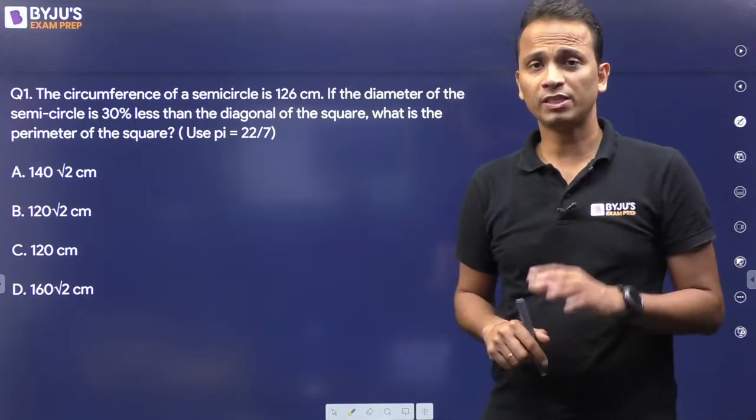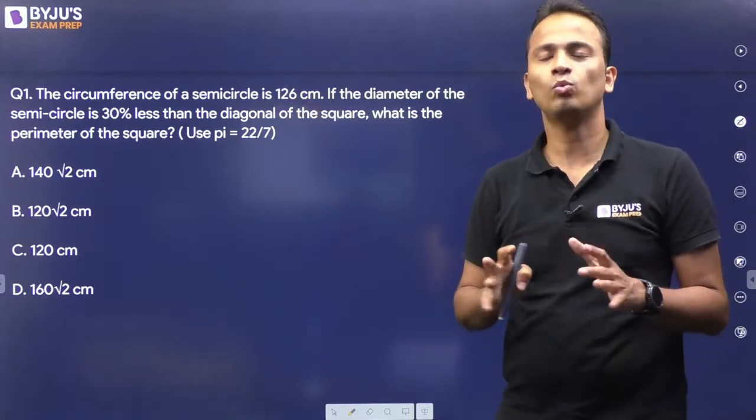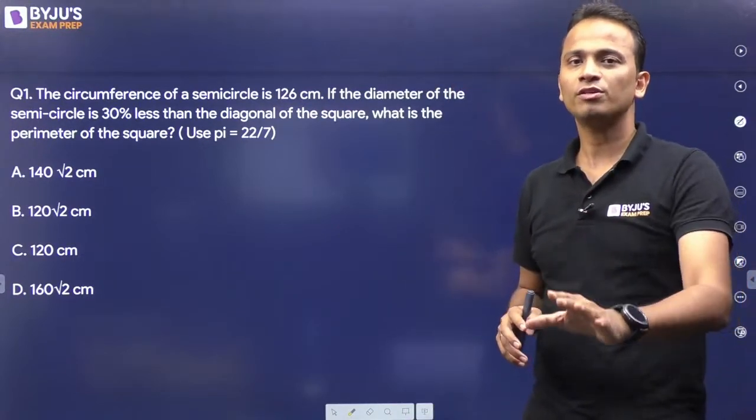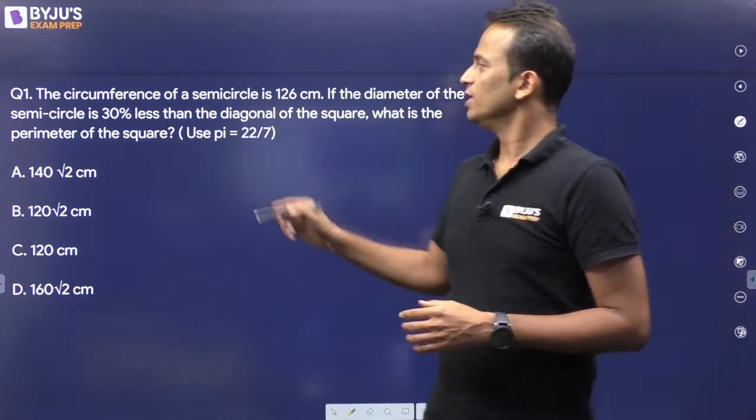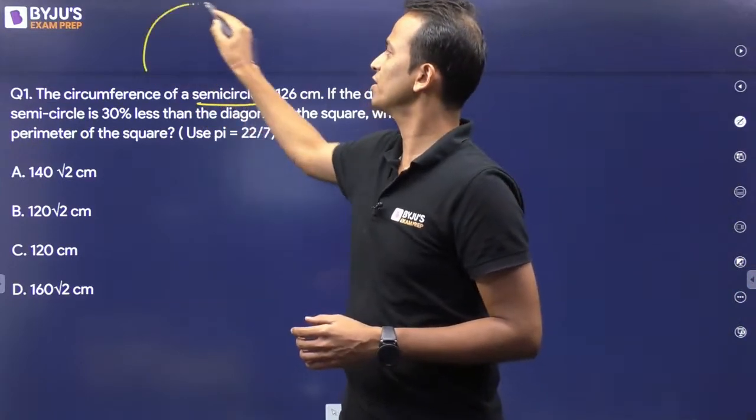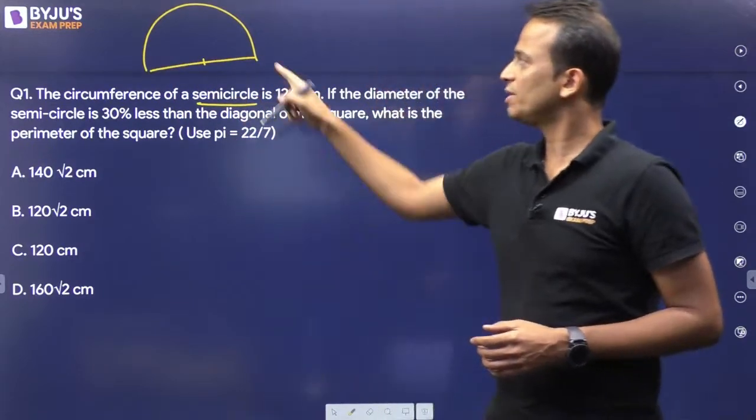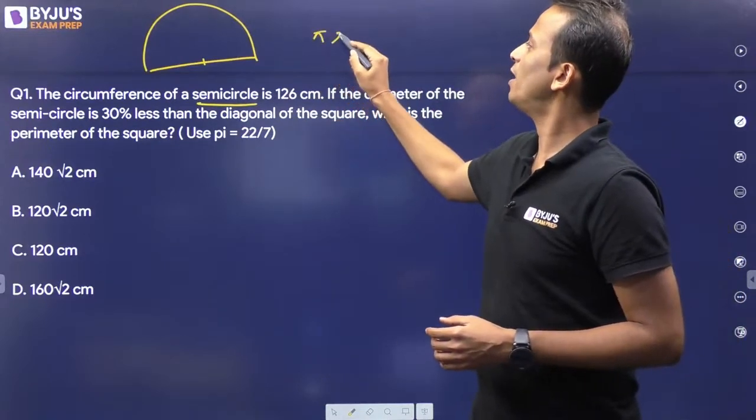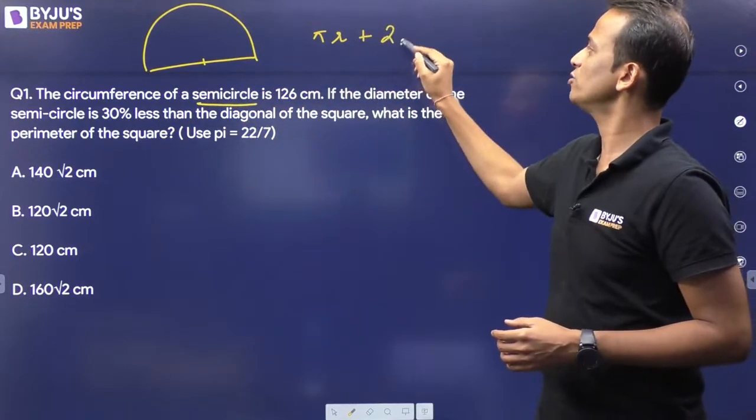So first of all, the first step: the circumference of the semicircle is given as 126. Now using this circumference, you can find out the radius of this circle. So let's go for the first step. Now the circumference of a semicircle: we have the curved portion and we have the diameter as well. So the circumference of the semicircle will be pi r plus the diameter, which can be written as twice of r.